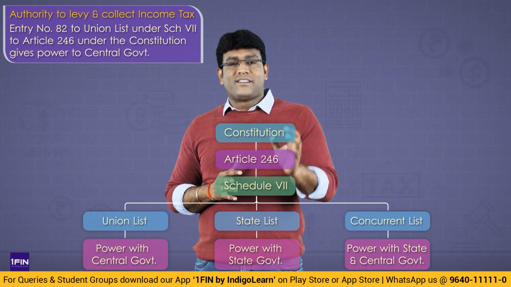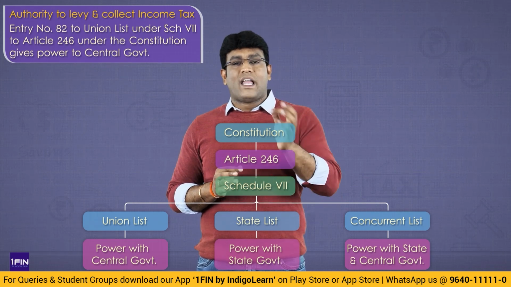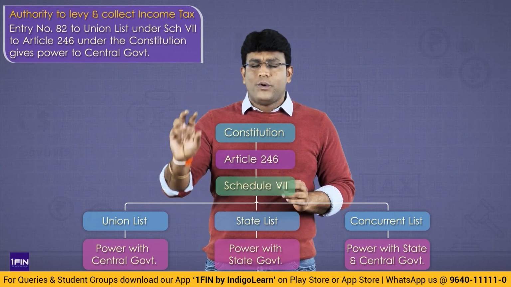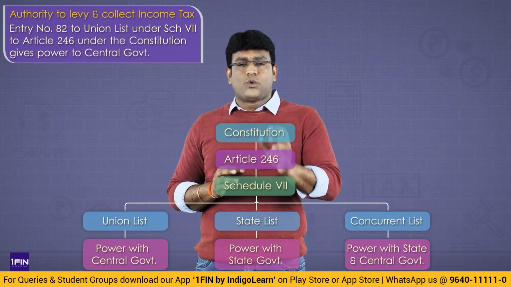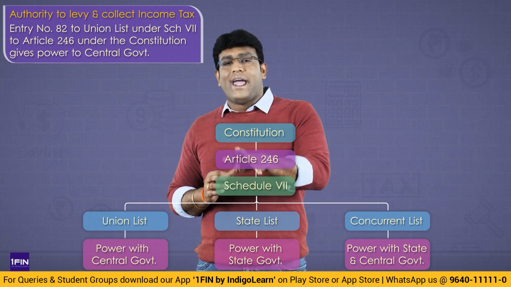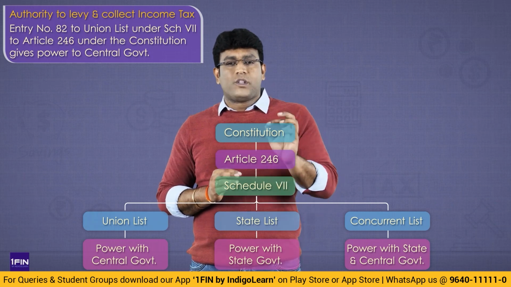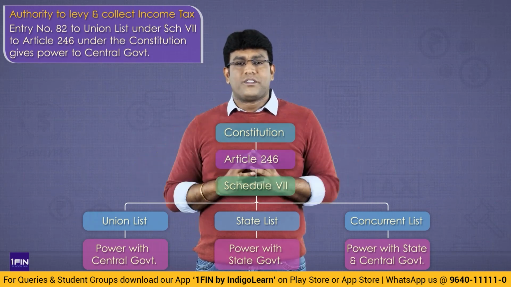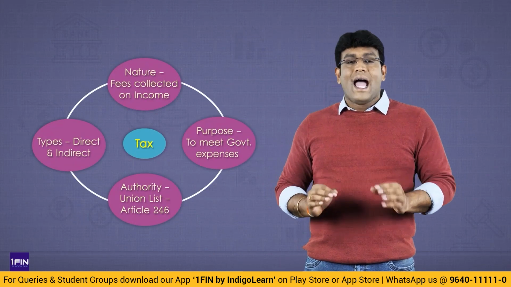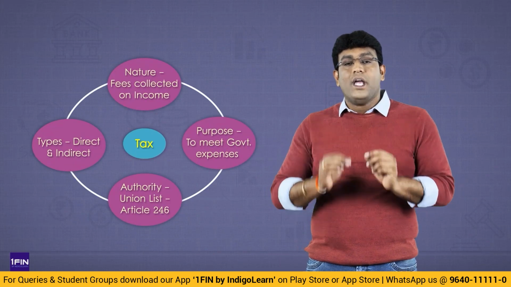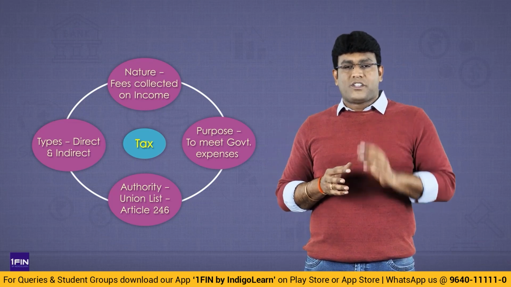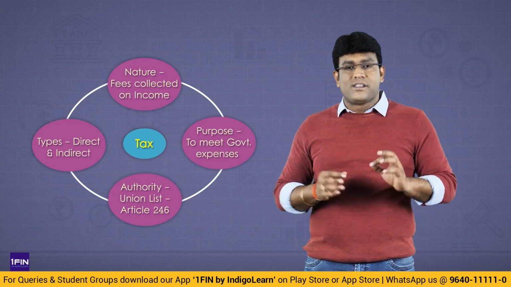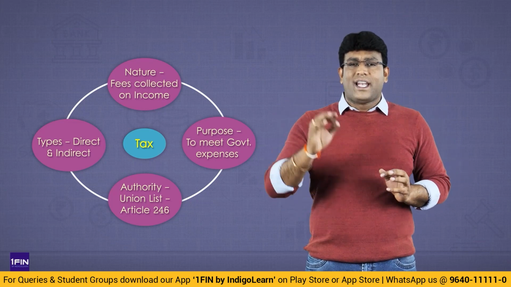So the Constitution in the 7th Schedule to Article 246, how many lists have they given? 3 lists are given: Union List, State List, Concurrent List. The Union List contains those matters on which power is exclusively with the central government. The State List, exclusive with the state government. The Concurrent List, both central and state government. Very good. So friends, what is tax? Tax is a compulsory fee charged by the government, and it is a basic source of revenue to the government to run the entire system of the government and to meet major expenditures such as infrastructure, education, healthcare, defense. To meet all these expenditures, they are collecting this tax.